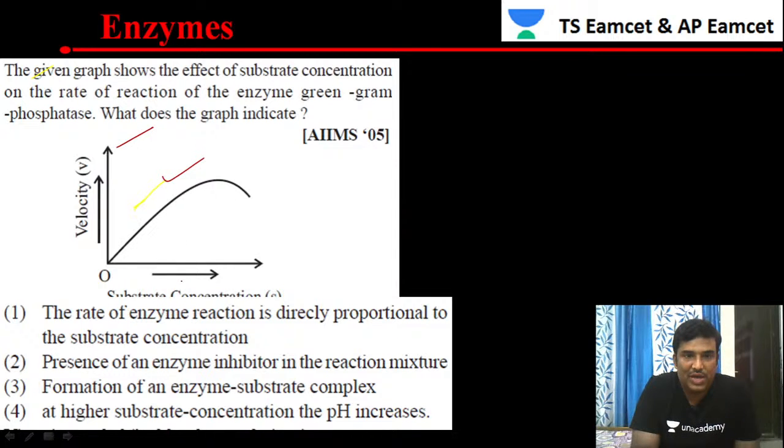Here on the x-axis you have substrate concentration. With increase in the substrate concentration, the rate of enzymatic reaction increases. So the rate of enzymatic reaction is directly proportional. You can take option 1 as the answer.